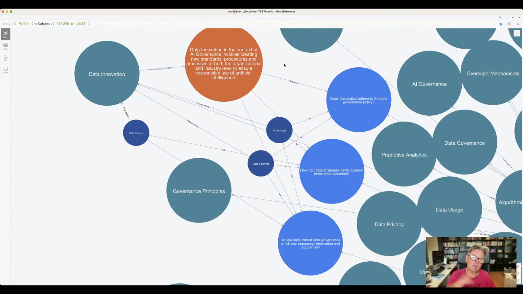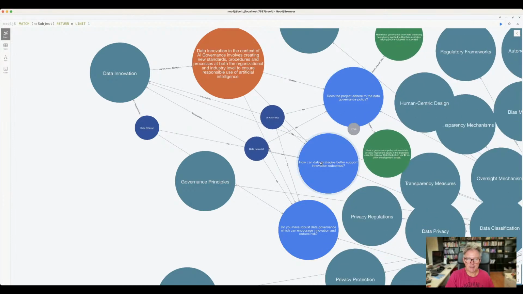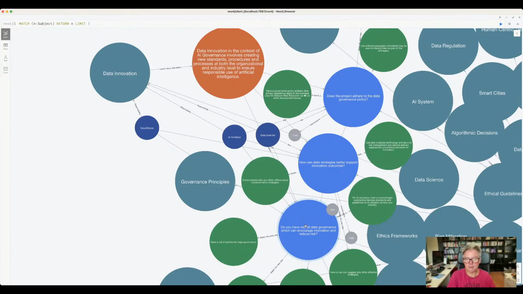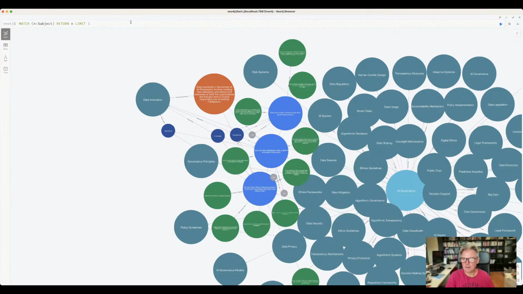Most of them have some more questions than just one and more activities than just one. So the questions here are, does the project adhere to the data governance policy? How can data strategies better support innovation outcomes? Do you have a robust data governance which can encourage innovation and reduce risks? Double click on it, we see the actions, and I won't read them out loud because we'll be going to the 7 most important ones soon. So these are all the actions. So that's how things interconnect and belong to each other.